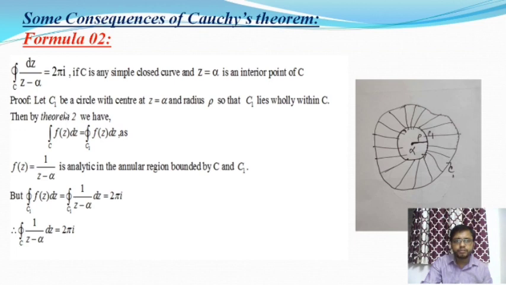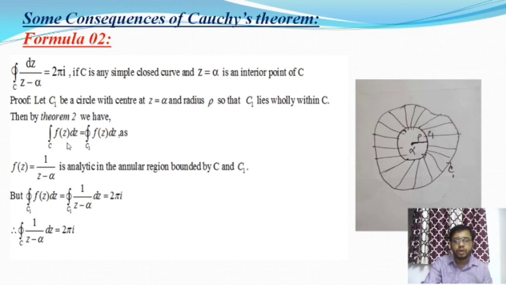So here C1 is the circle and C is any curve, and C1 lies within C. Then we apply the second theorem on Cauchy's consequences. What is the second theorem? I have already discussed it in the first section of lecture 5.